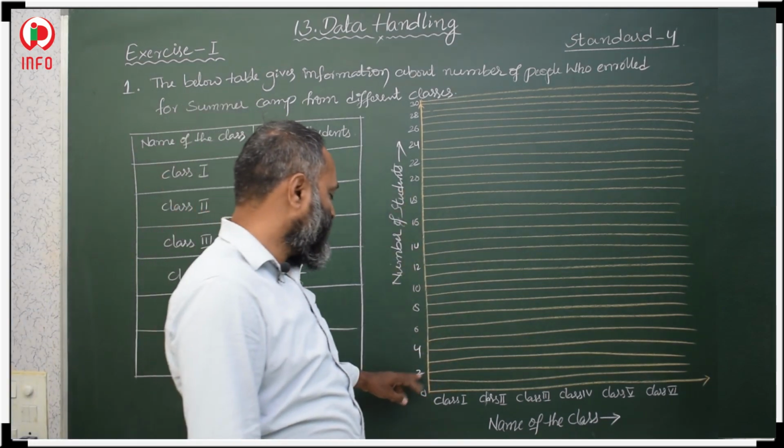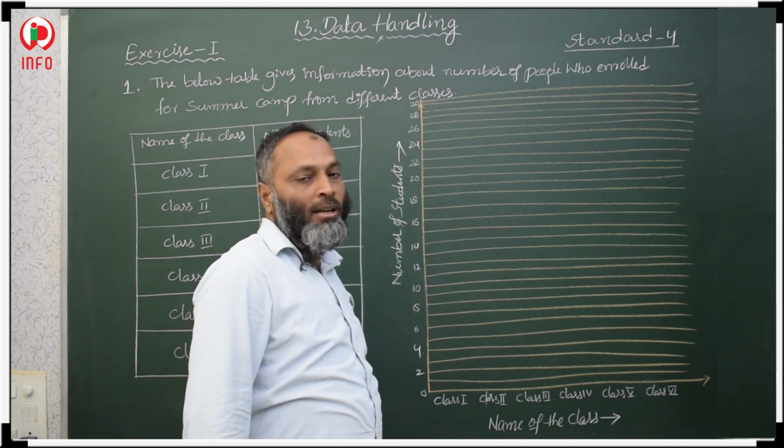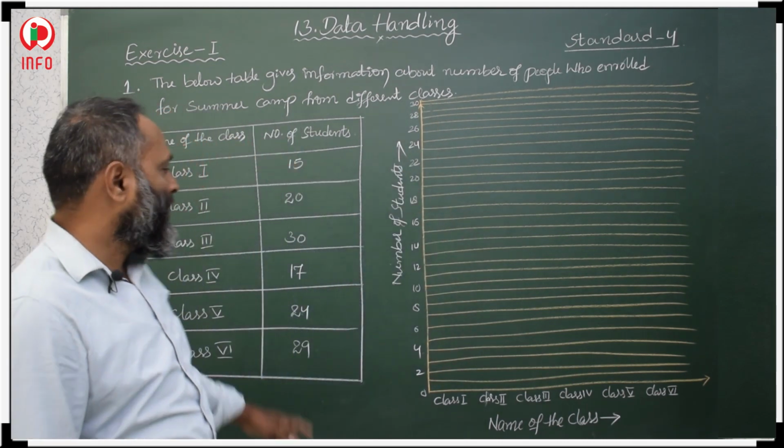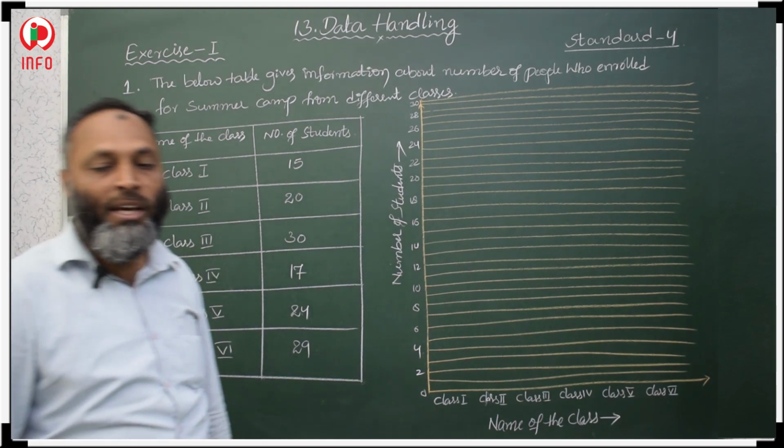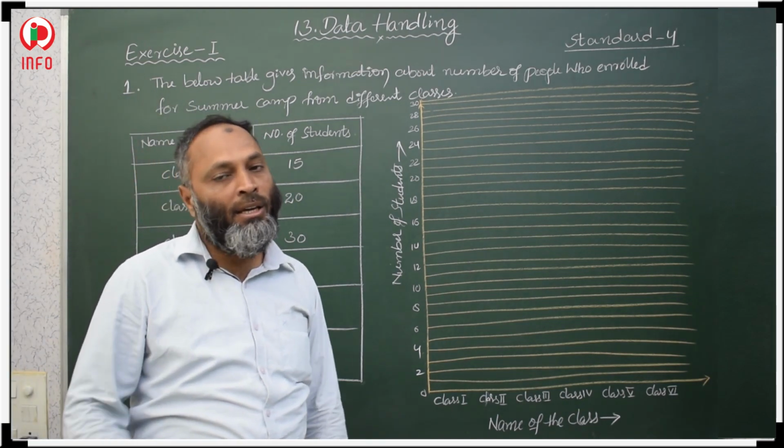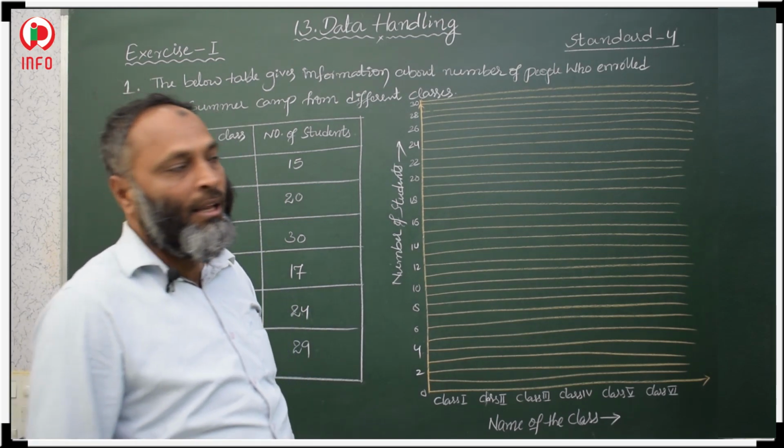On the vertical line we should mark, so how many total? 30 lines we should take. Why? Because maximum 30 students are there in class 3. That is why we should take 30 numbers on the vertical line.